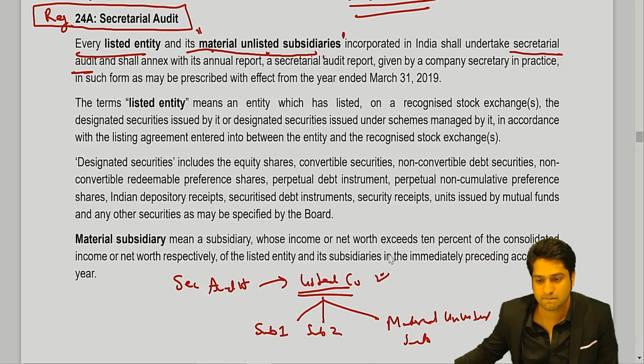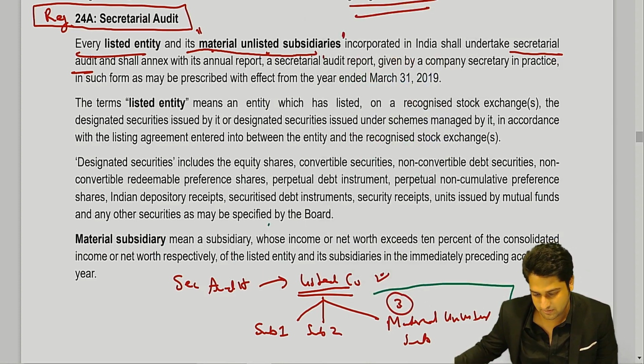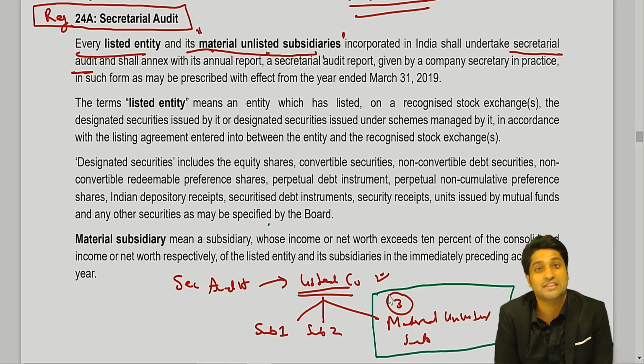No. So only the first, second or the third one? Third one. So the third one will be audited mandatorily. All the other subsidiaries need not be audited.